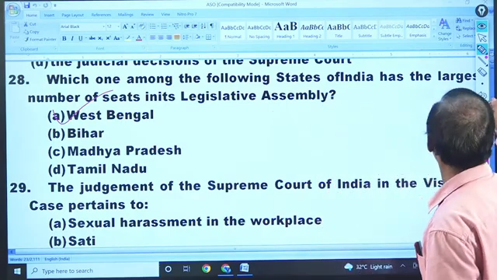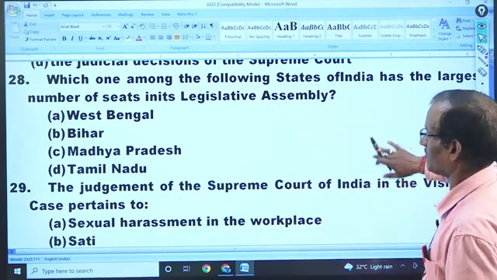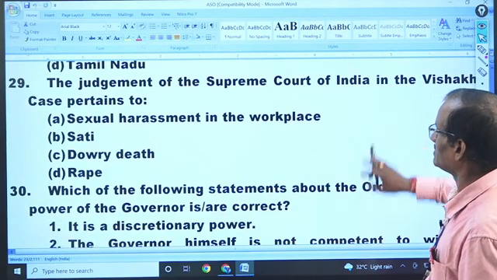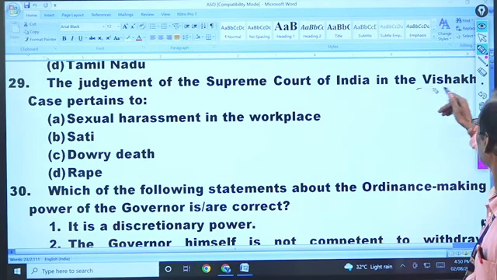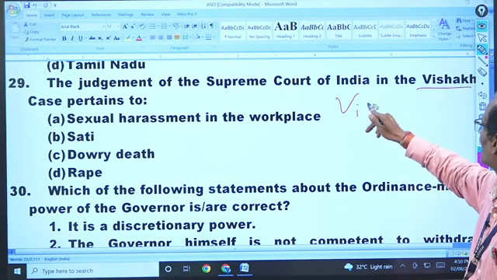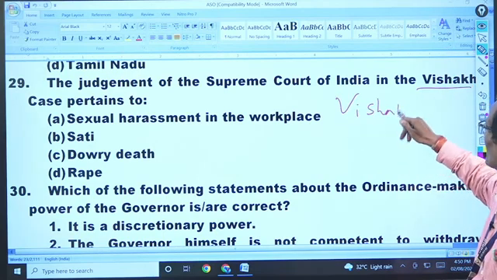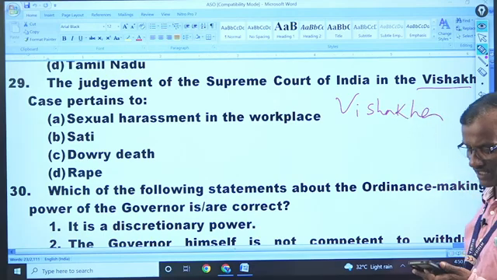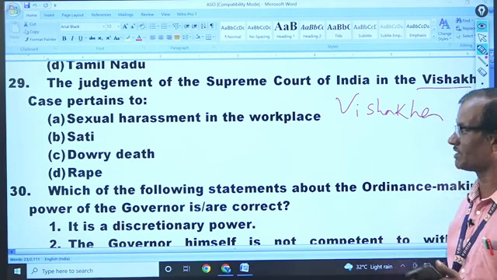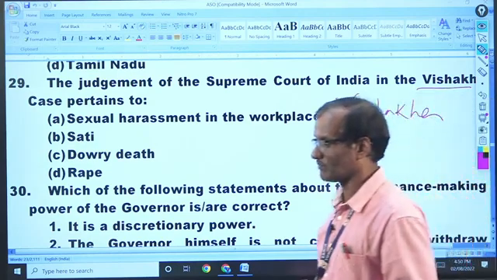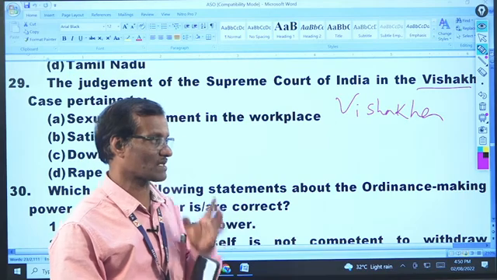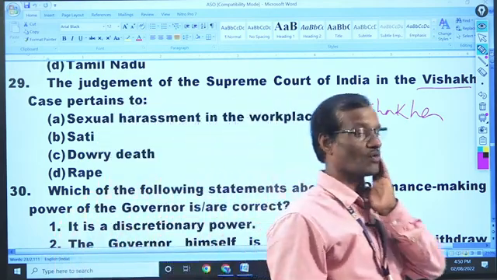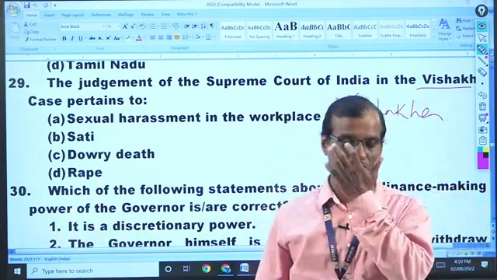Next, we shall come to question 29. Judgment of the Supreme Court in the Visakha case. The Visakha case is a very prominent case that was first lodged in a Rajasthan district court, and it was decided by the Supreme Court later.